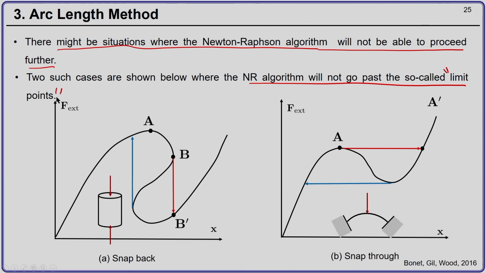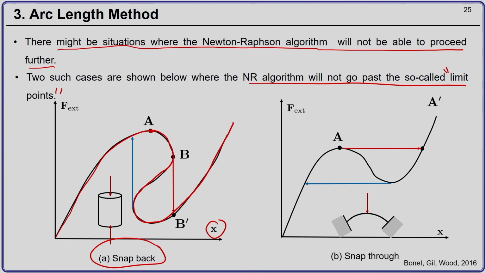These are two graphs of external force versus the current position. These are of course hypothetical, but they might be present in certain cases. For example, the one shown here is called the snapback behavior. Here, if you can see, the load displacement curve increases up to a certain point, then it reverses its position and finally it again starts to increase.